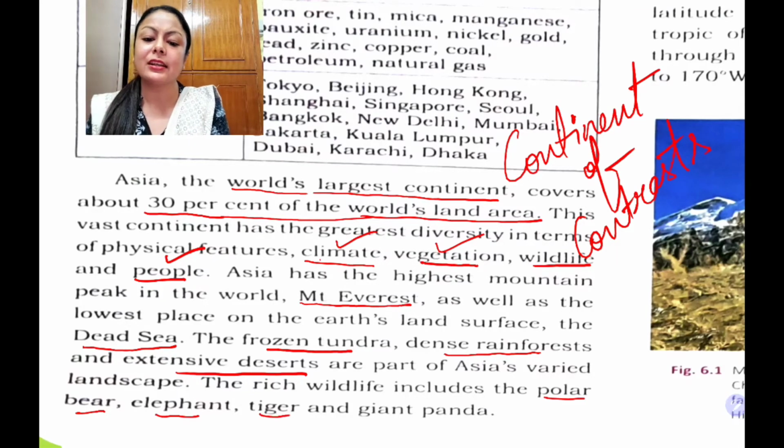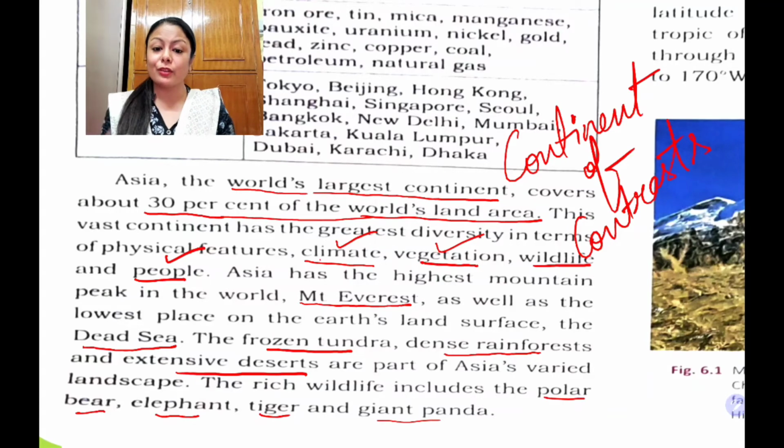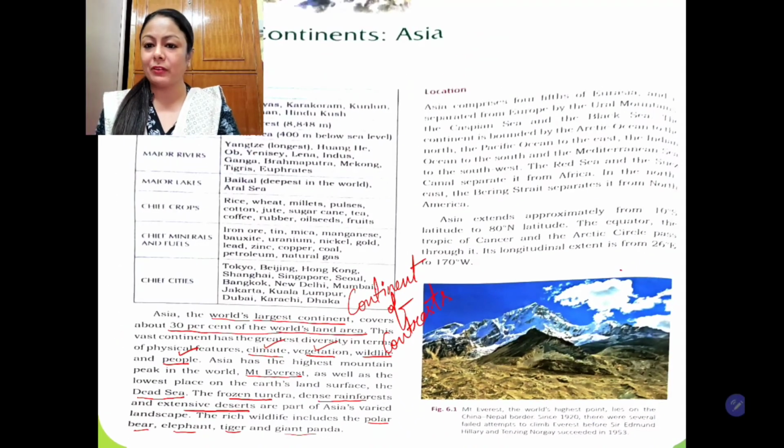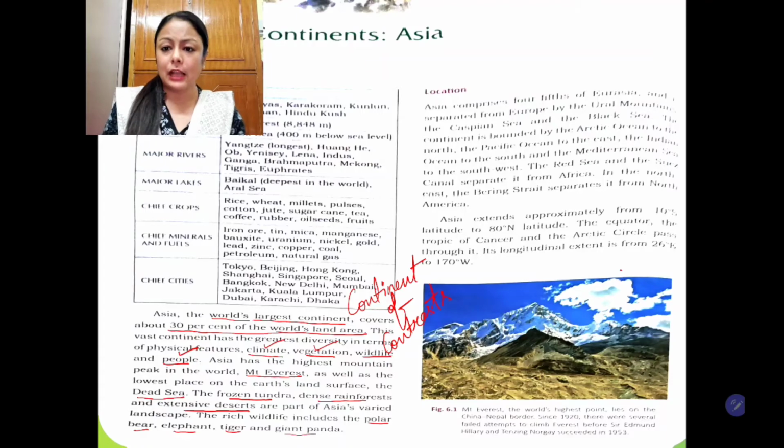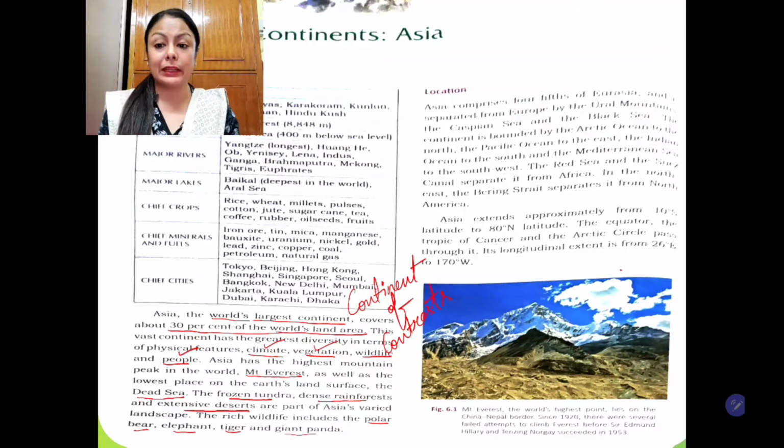Elephant, tiger, giant panda. So there is a variety of animals, a lot of diversity even in wildlife. So students, I hope you have understood this. This was the introduction. Now we will see the location of the continent.